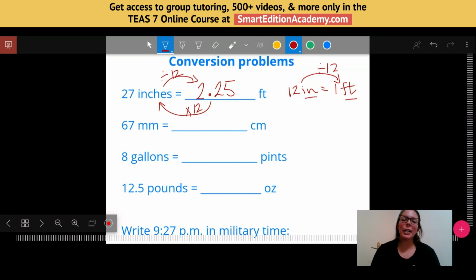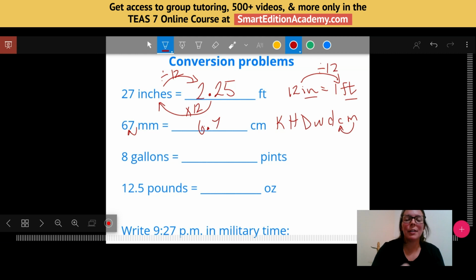For the next one, we're going to take 67 millimeters and turn it into centimeters. So if you know how many millimeters are in a centimeter, you're good to go, right? You can just figure out, do I need to divide or multiply? But I want to just, again, show you guys for this other strategy how quickly we can use our mnemonic. King Henry died while drinking chocolate milk, and just go from millimeters to centimeters, swoop once to the left, and that means this would be 6.7 centimeters. So if you had used the conversion, all you had to do was divide by 10.